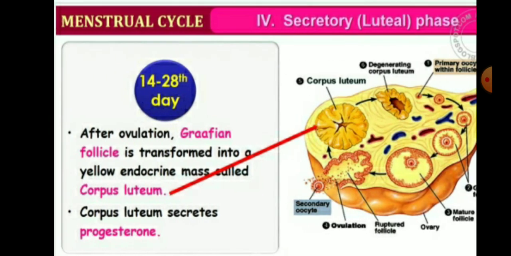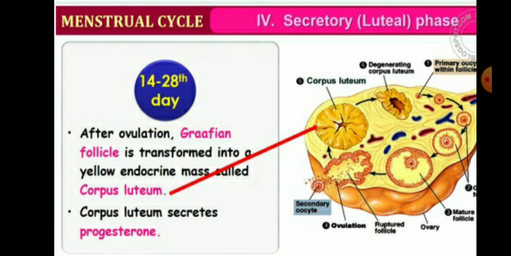The last, fourth phase is the secretory phase, which is called the luteal phase. In this stage, from the 14th to the 28th day after ovulation, the Graafian follicle is transformed into a yellow endocrine mass.